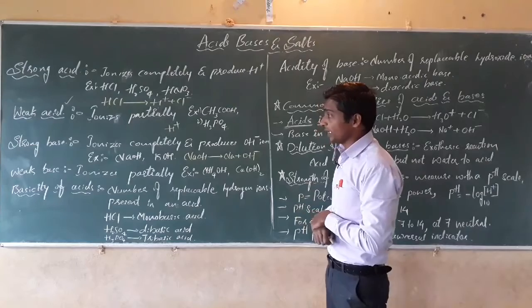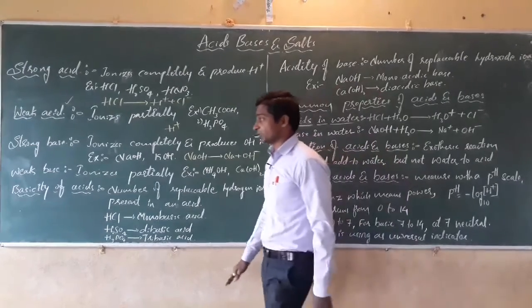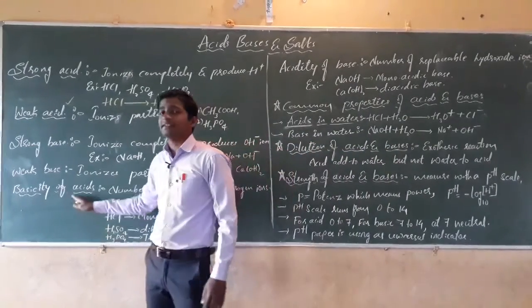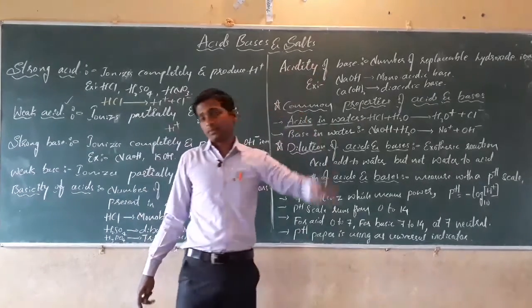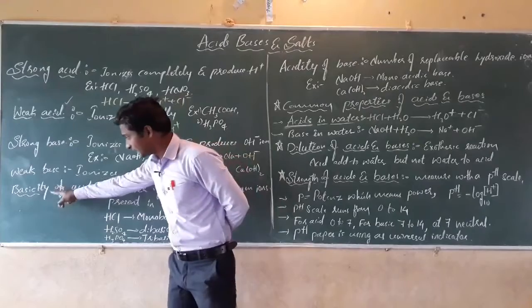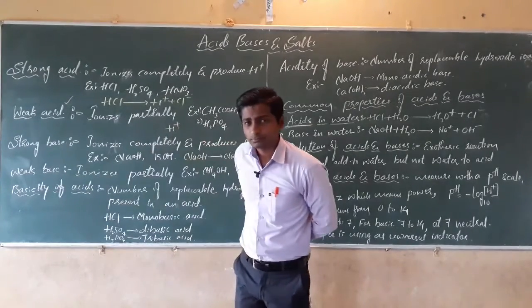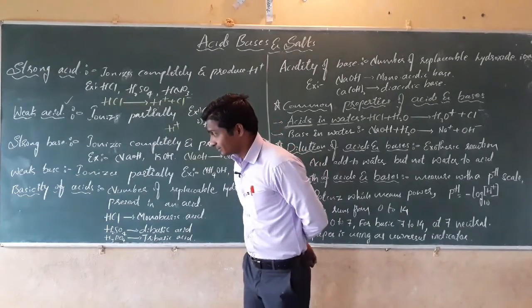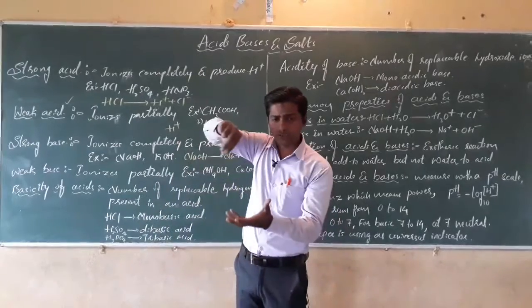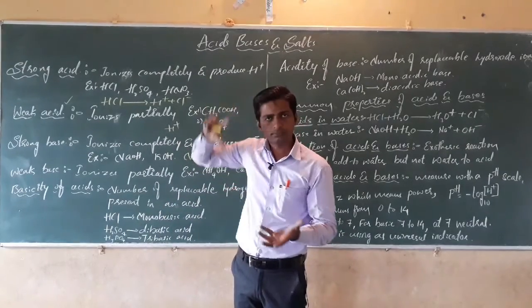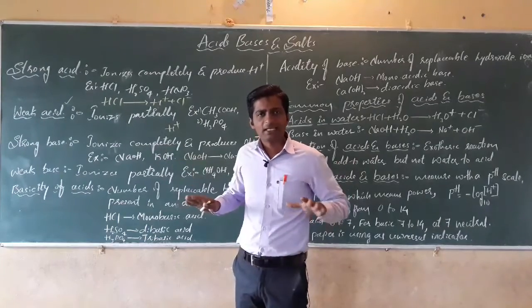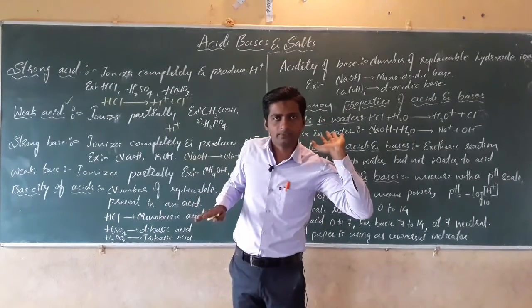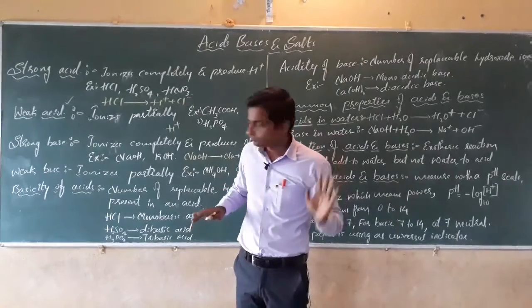The next concept is basicity of acid, and next, acidity of base. When acids are added into water, they ionize completely or partially and produce H plus ions depending on their strength.